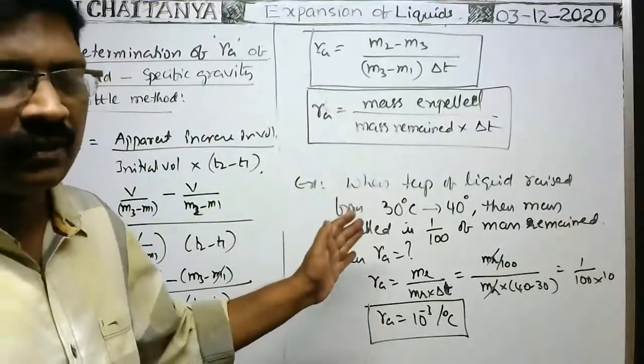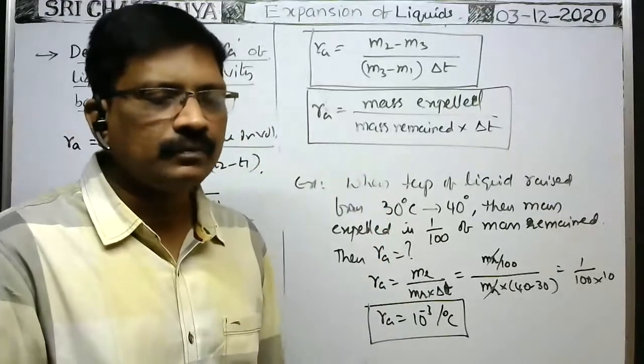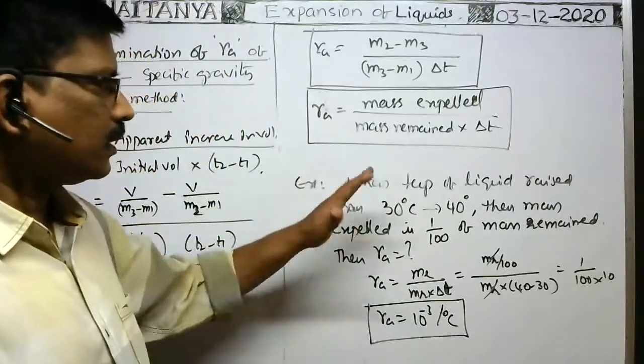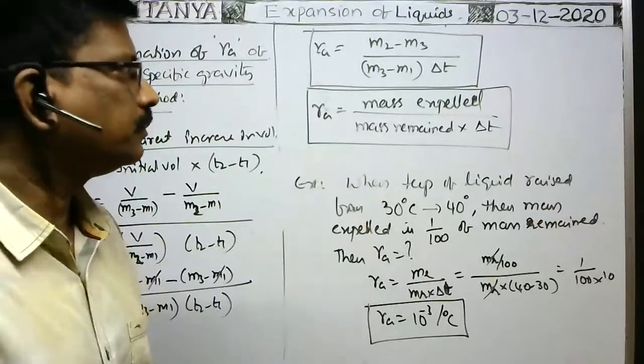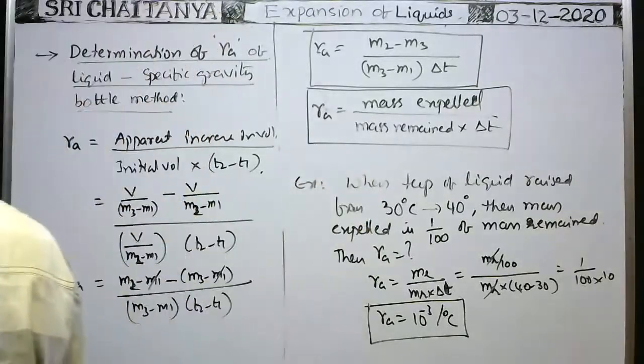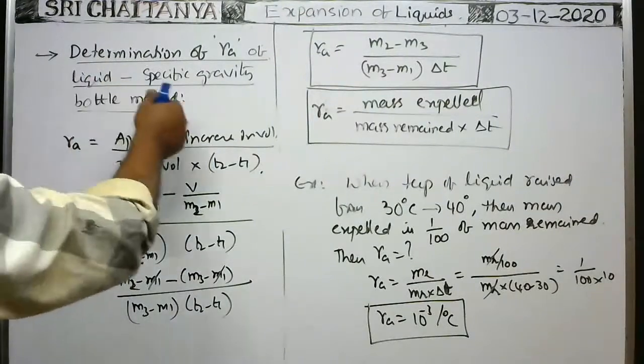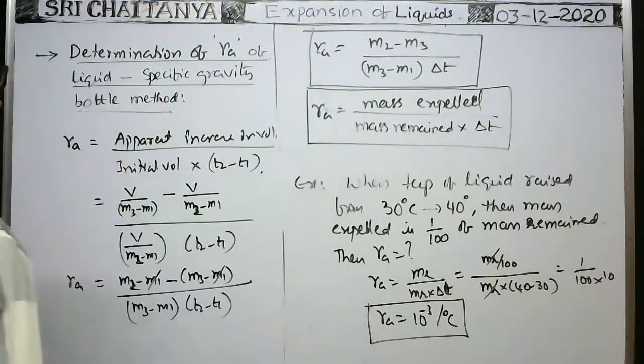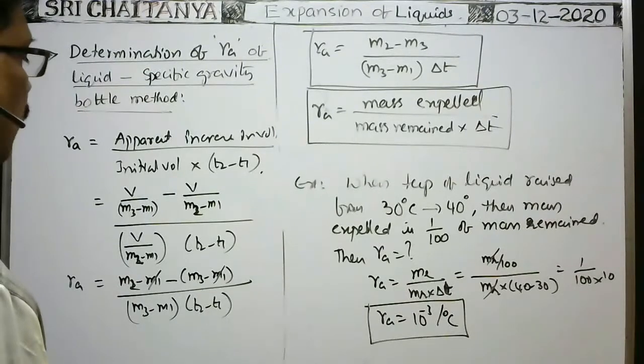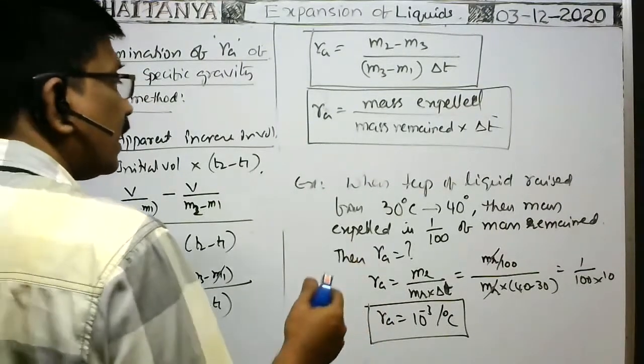This question was given in mains. In this way we have to do. Next, this is one method to determine the coefficient of apparent expansion of liquid by using specific gravity bottle method. One sinker method is there.